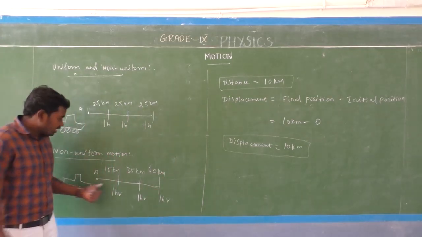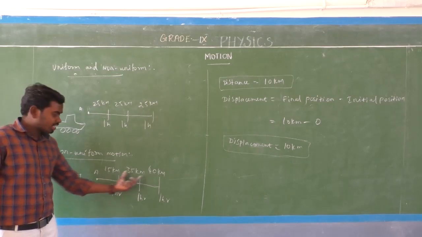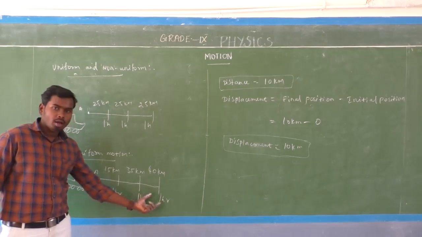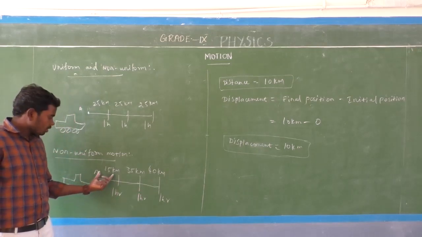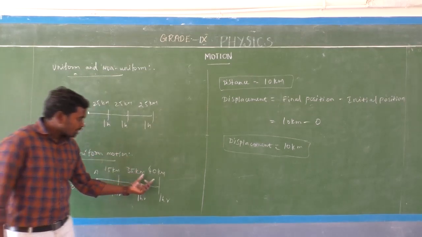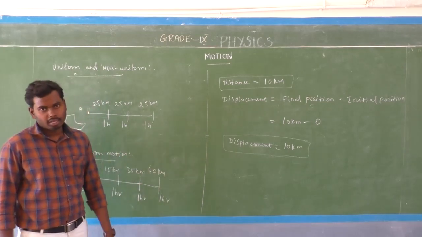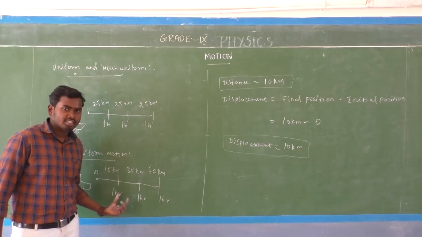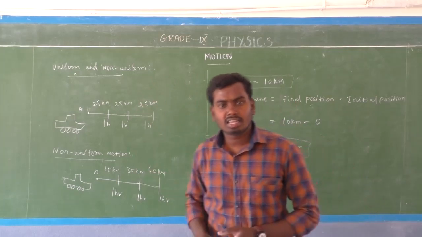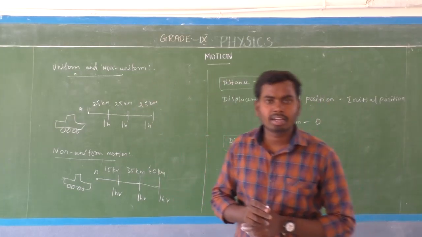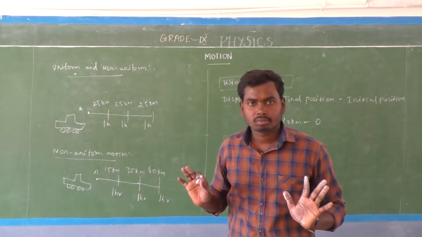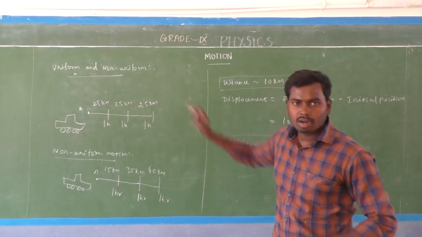Look here, the car covers unequal distances in equal intervals of time. The time is the same, 1 hour, 1 hour, 1 hour, but the distance covered by the car is 15 kilometers for the first hour, then 35 kilometers for the next hour, then 40 kilometers for the next hour. So whenever an object covers unequal distances in equal intervals of time, we can say that is non-uniform motion. Very simple. That is the difference between uniform and non-uniform motion.